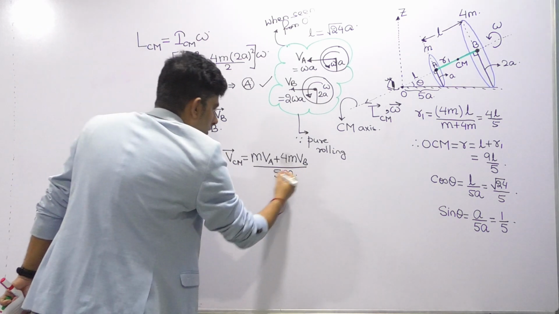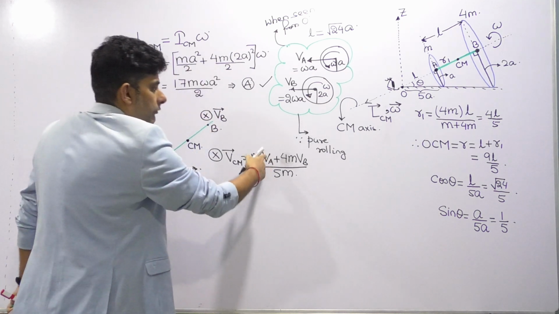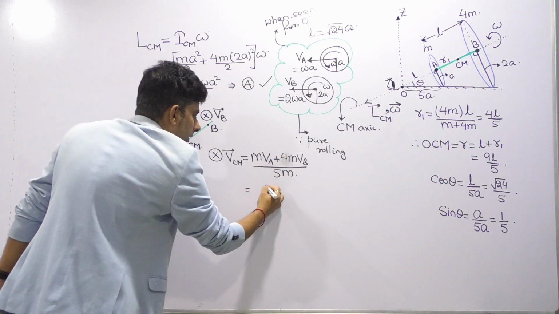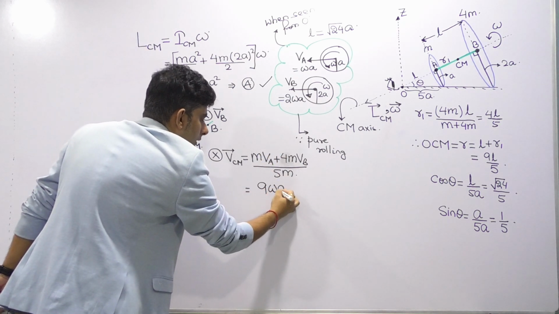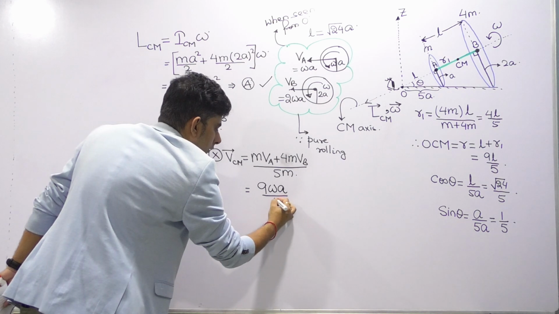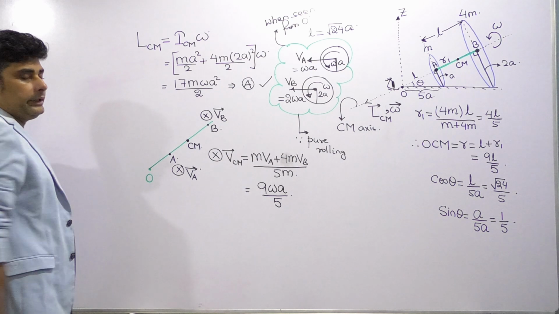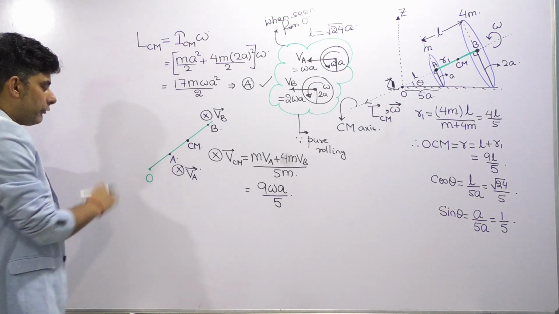So VCM value we get VA omega A, and here 4 plus 1 is 9. We get 9 omega A by 5. This is also into the page. Clear? Now we got VCM.